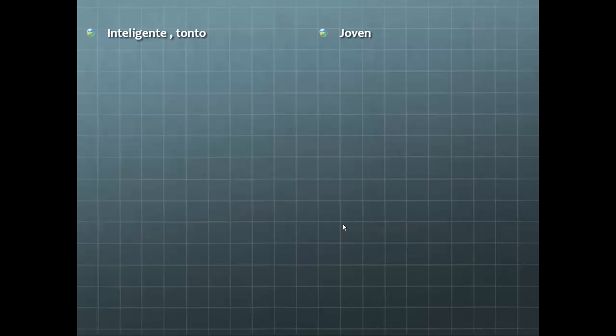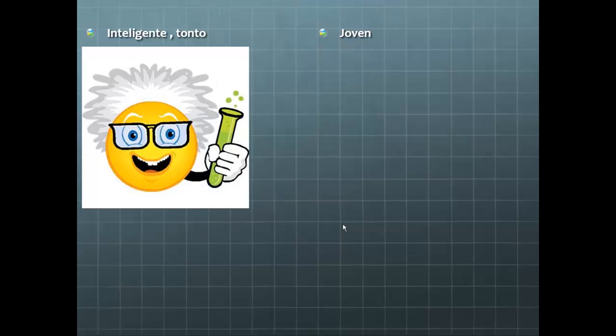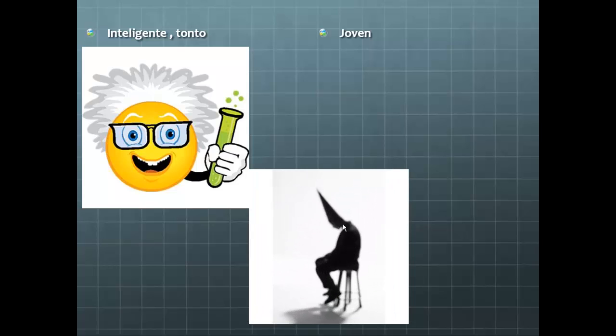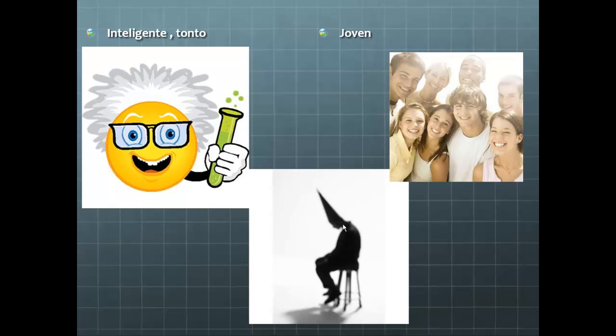Unpleasant. Inteligente. Einstein es inteligente. And the opposite of smart is tonto. Now, joven isn't an opposite, it's just an extra word that we have, and it means someone who is young at heart, is young of actions.